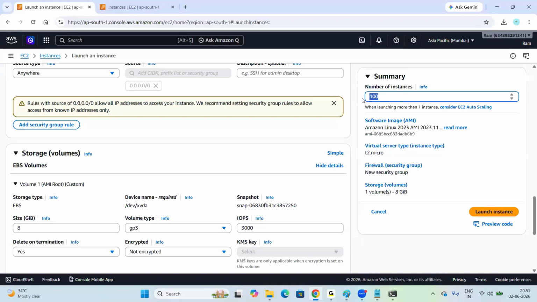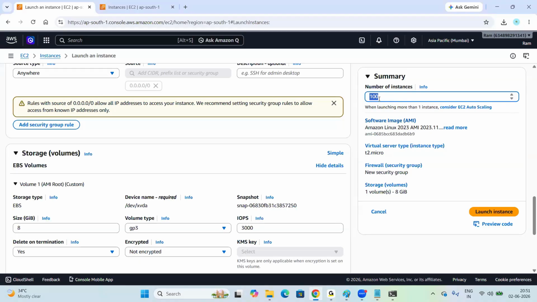So don't give 100 or 10. So maximum 3-4 servers you can create at a time in the free tier console, right? We are using a free tier account, right? So minimum 3 or 4 we can create. So don't create more than 3 or 4, right? You'll get some billing issues.